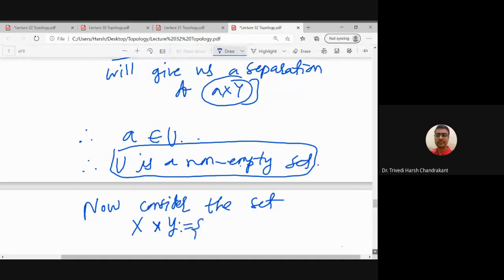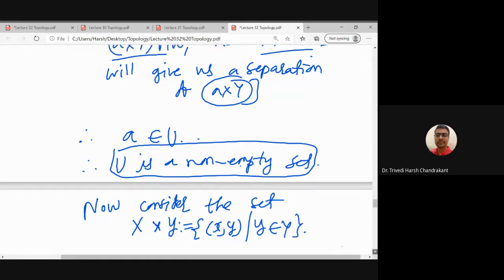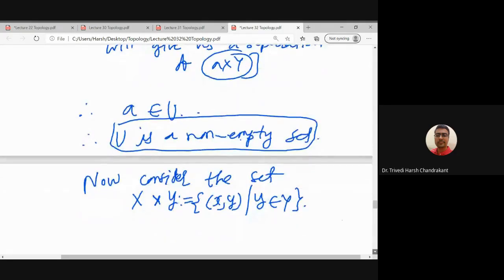This set is defined as the tuples (x, y) such that small y is an element of capital Y. So clearly this point (A, y) is in X cross y.